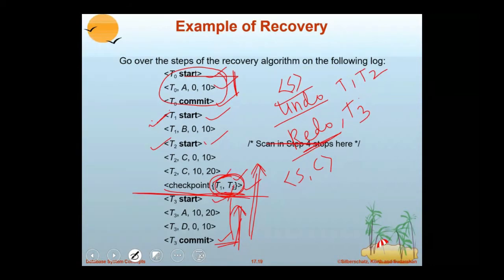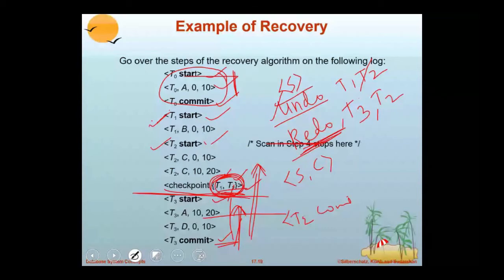Fine. Suppose we have a T2 commit operation here. Because it is T2 commit, T2 goes into the redo list. Whenever it reaches the checkpoint with T1 and T2, T2 is already in the redo list, so it is not put in the undo list. Meaning, for the list of transactions in the checkpoint, if a transaction is not in the redo list, it has to be put in the undo list.